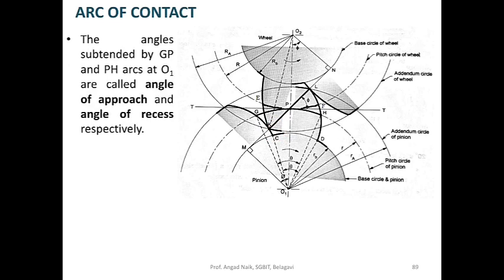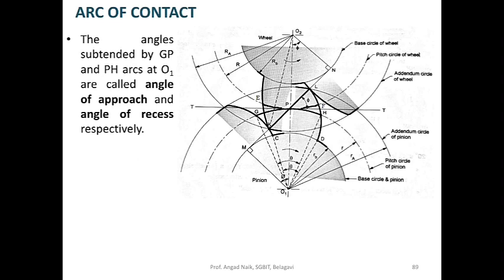The angle subtended by arcs GP and PH at O1 are called angle of approach and angle of recess.